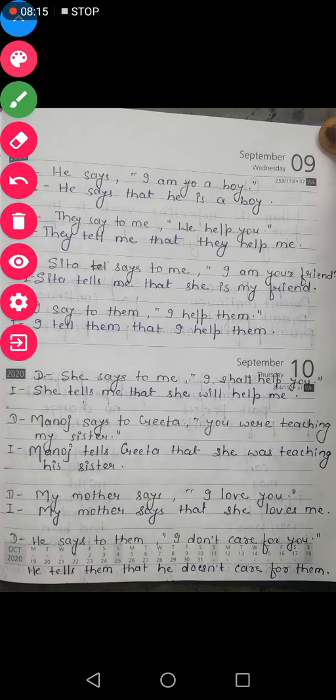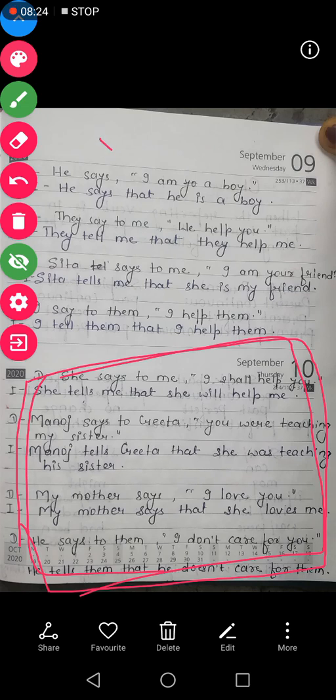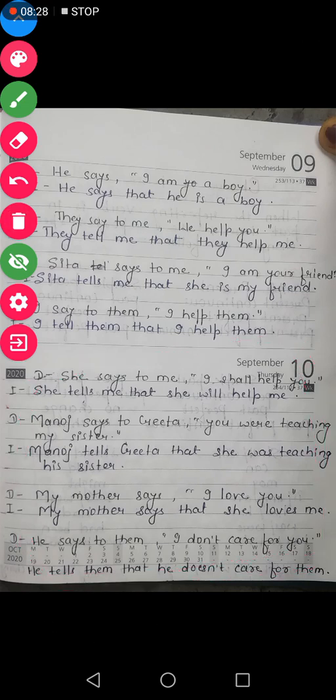See the first example over here. He says, I am a boy. So students, do you find any object after says? No, there is nothing. He says to me, there is nothing like that. So if we don't find anything like that, then we have the reporting speech written in the same way. Means he says, then we will remove the inverted comma, conjunction that will be used. So he says that.